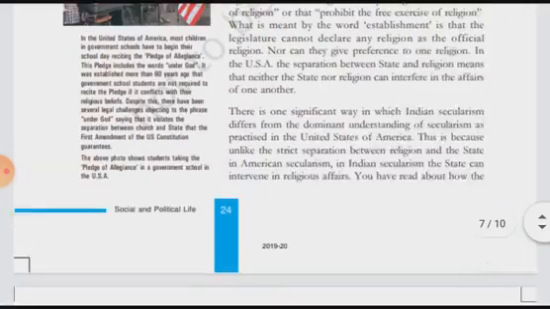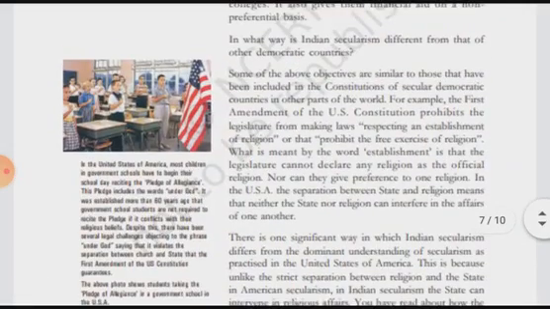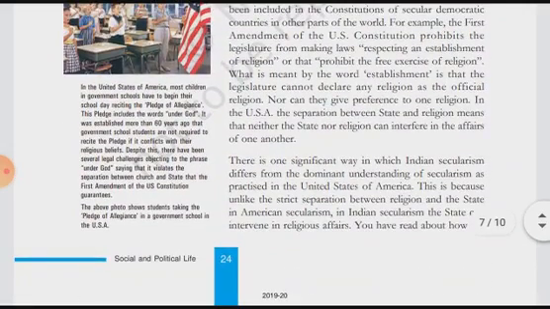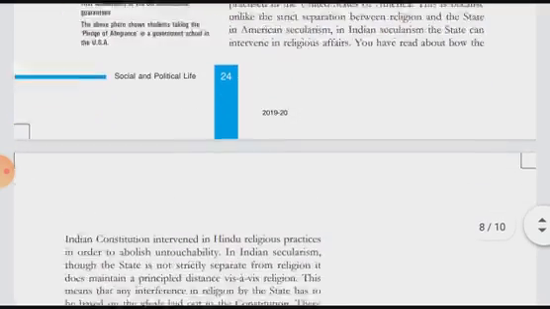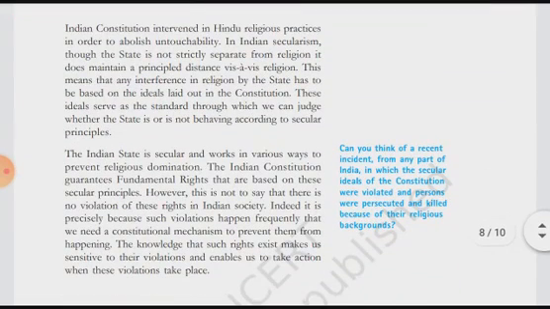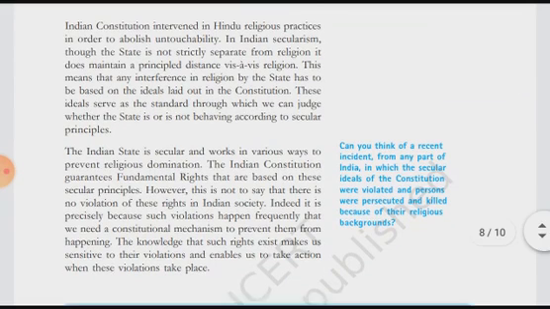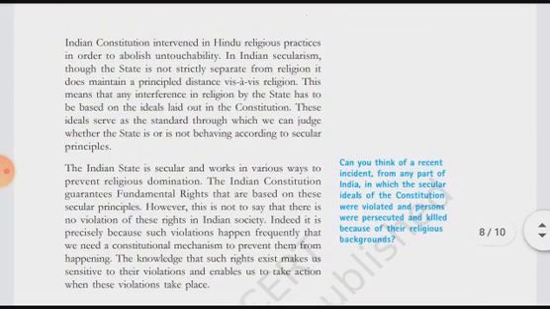As in civics, we are talking about Indian secularism. We have talked much of the part of it, and we have also read the example. We have compared the USA with India. After this, we have talked about how, within one religious community, discrimination is faced, like untouchability, and we have read these examples.